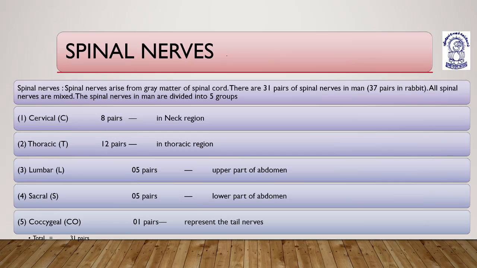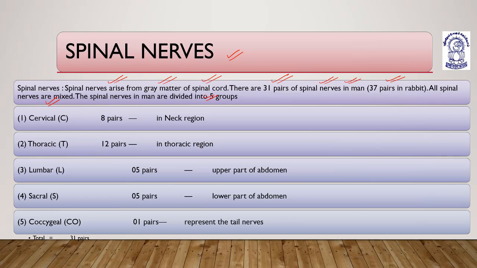Now I'm going to talk about the spinal nerves. Spinal nerves arise from the gray matter of the spinal cord. There are 31 pairs of spinal nerves in man and 37 pairs in rabbit. All spinal nerves are mixed. The spinal nerves in man are divided into 5 groups.